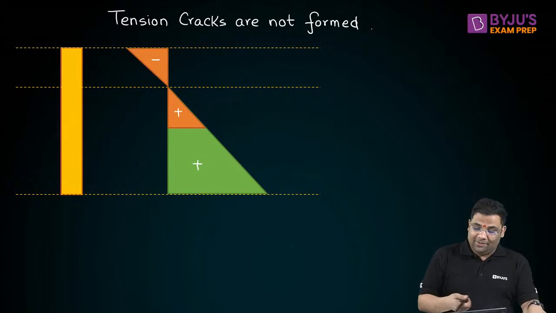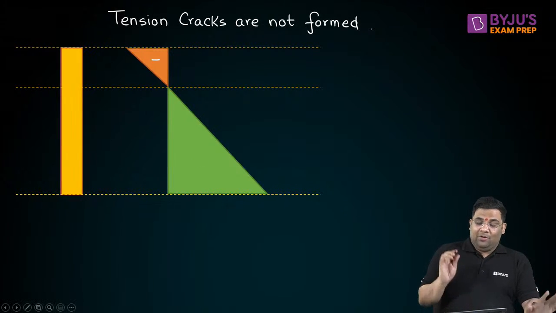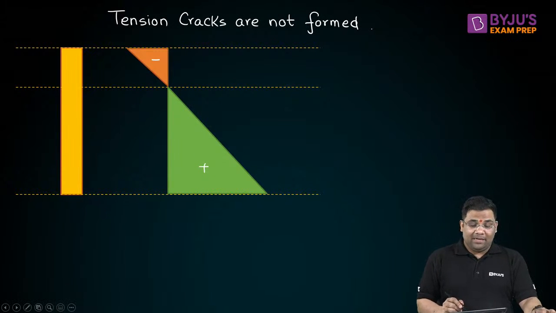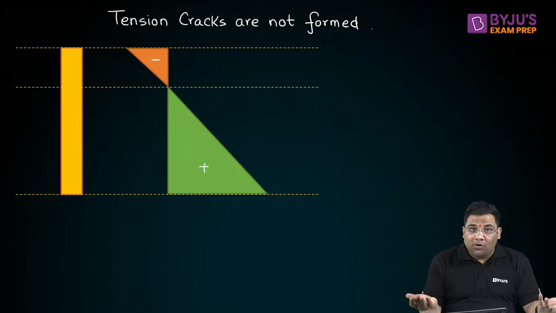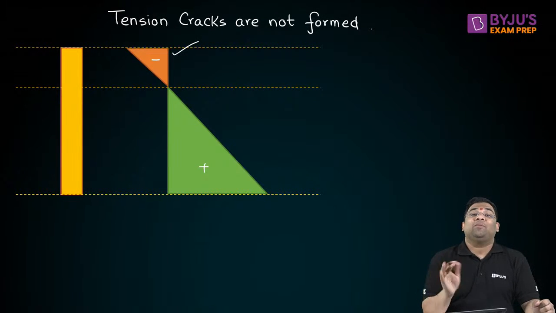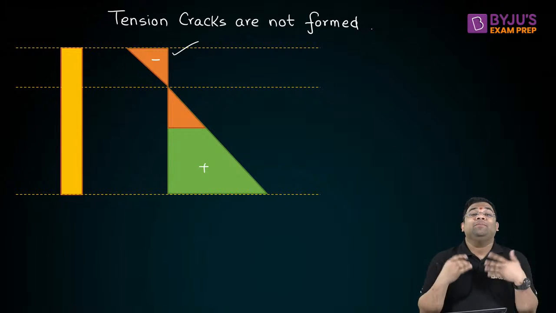I will again repeat that we have this negative area, we have this positive area. Since the tension cracks are not formed, this distribution will cancel some amount of the positive distribution, and that will be the same area.